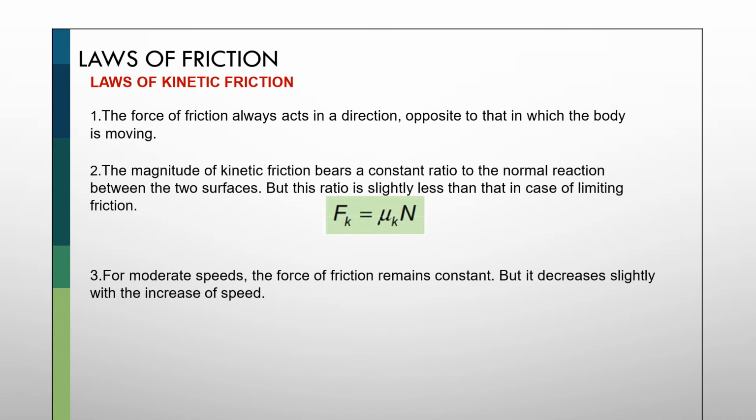Laws of kinetic friction. First, the force of friction always acts in a direction opposite to that in which the body is moving. Second, the magnitude of kinetic friction bears a constant ratio to the normal reaction between the two surfaces, but this ratio is slightly less than in the case of limiting friction. Fk = μk N. Third, for moderate speed, the force of friction remains constant, but it decreases slightly with the increase of speed.